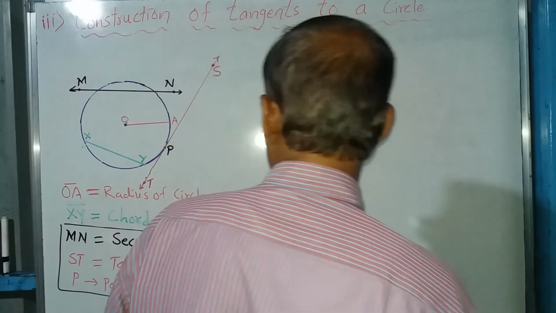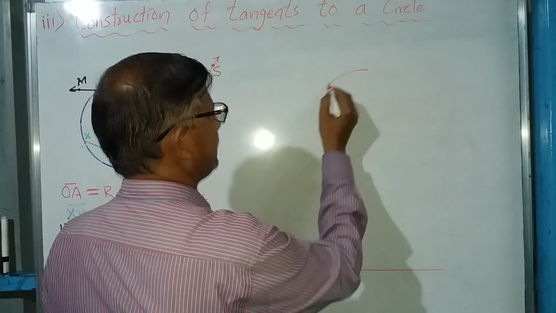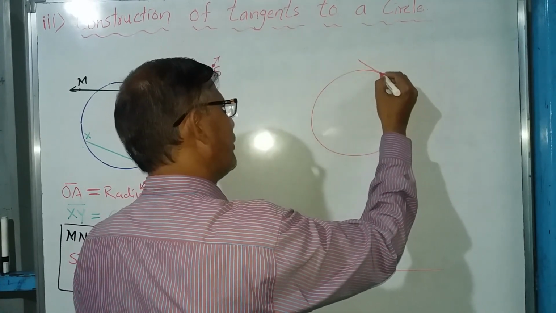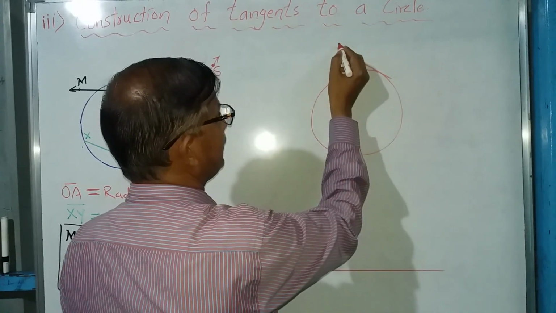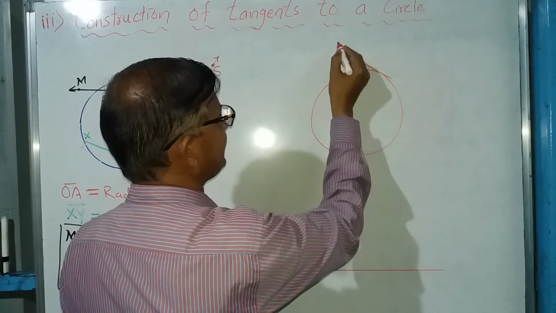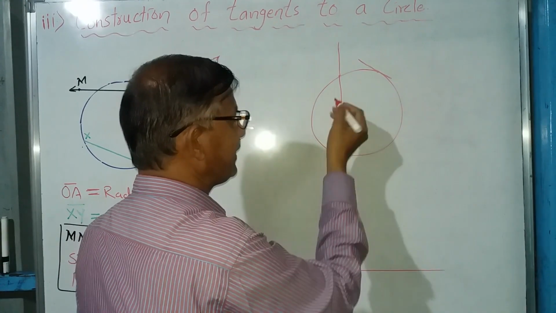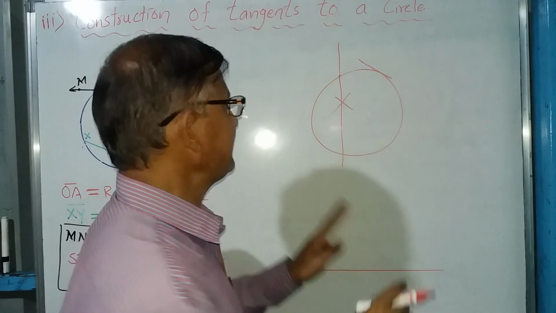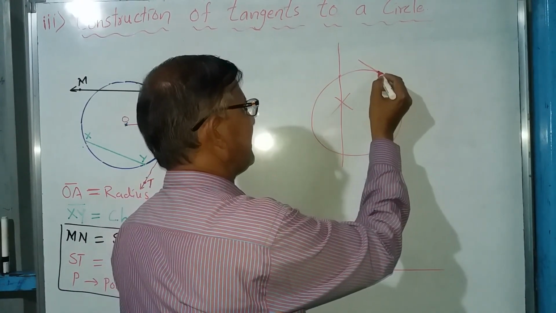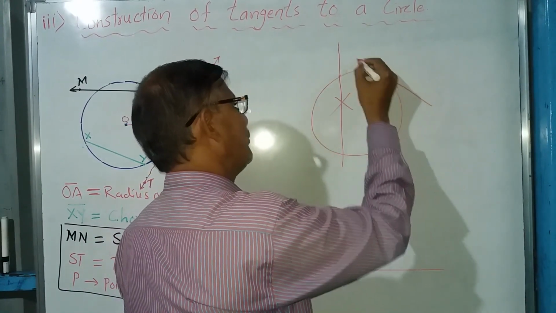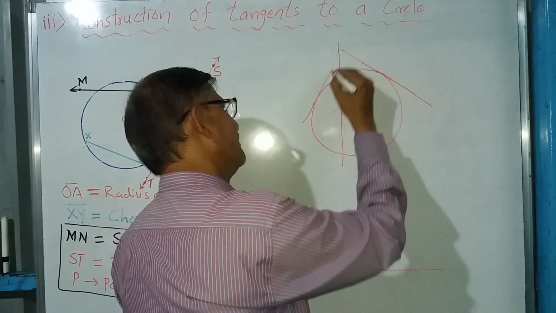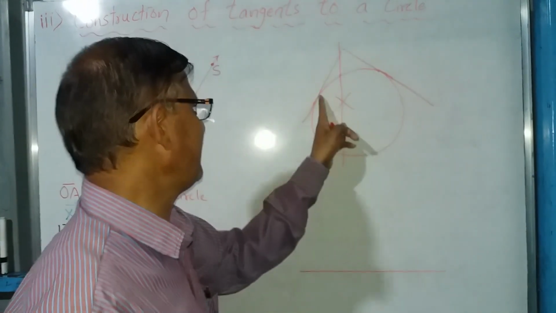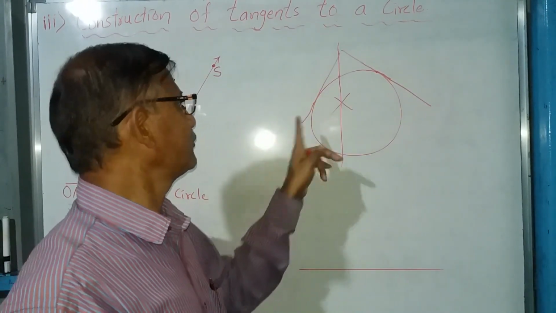Now you all know that a tangent is a line which just touches the circle at only one point. Be careful. Don't think that this is the line which is just touching the circle at one point, but if you produce it further, will it become a tangent? No. It is not a tangent. So a tangent is a line which just touches the circle at a point. If you produce both the sides, it should not intersect the circle. It should touch the circle only at one point. So here, this is a tangent.